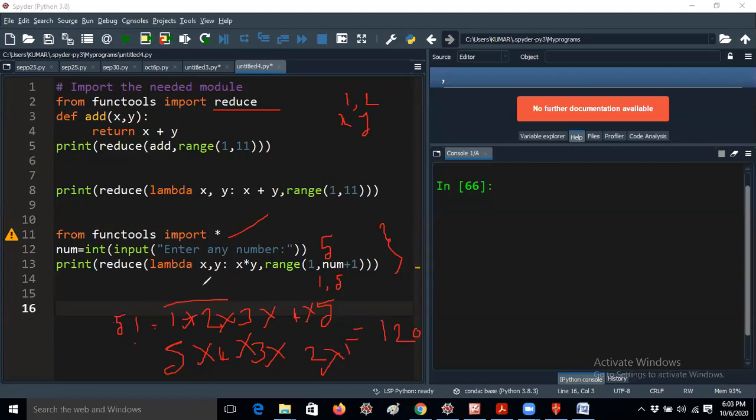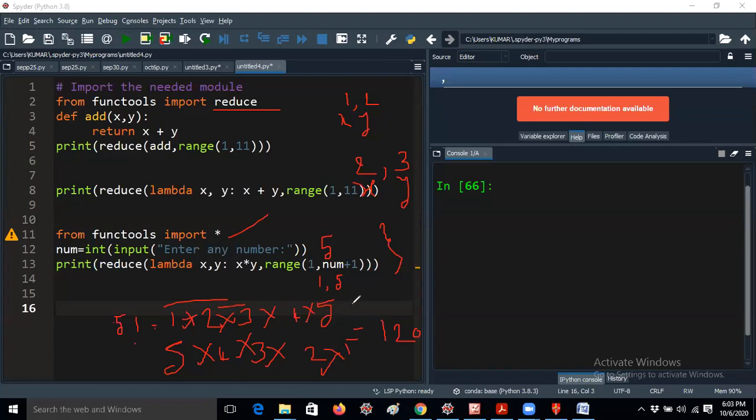It returns 2. After 2 returns, the range function takes the next parameter as 3. Then 2 comma 3 will be in the process. That means now x value will be 2 and y value will be 3. I just told you one diagram, and the diagram explains everything, guys. What is the meaning of the reduce function? The diagram specifies everything. Now 2 into 3 returns 6.